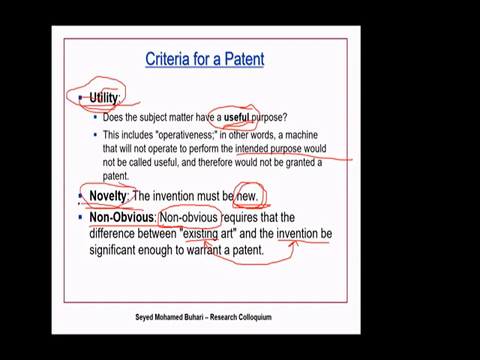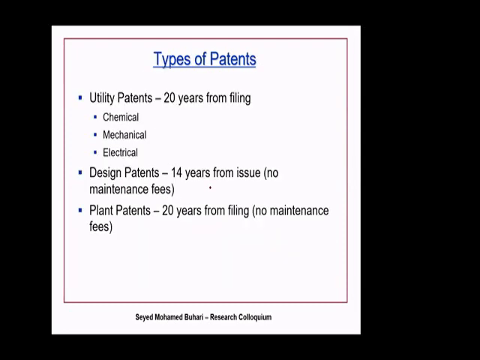Number three, non-obvious in nature. There are different types of patents. Basically, there are three types of patents: utility patent, design patents, and plant patents. And each of them is meant for specific things. And they also differ in how long the patent lasts.